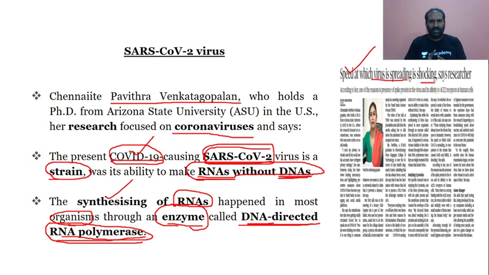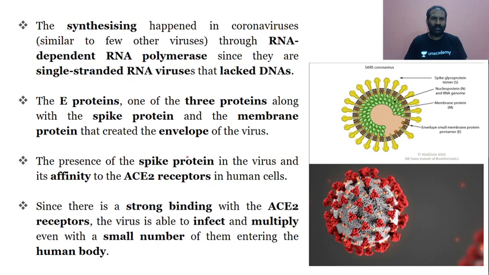It is a single strain. It has the ability to make RNAs without DNAs. But with many of the organisms, the synthesis of RNA takes place with an enzyme called DNA directed RNA polymerase. Here, in the absence of DNA, the SARS-CoV-2 virus goes ahead with the making of the RNAs. The synthesizing happens in coronaviruses, similar to other viruses, through RNA dependent RNA polymerase.